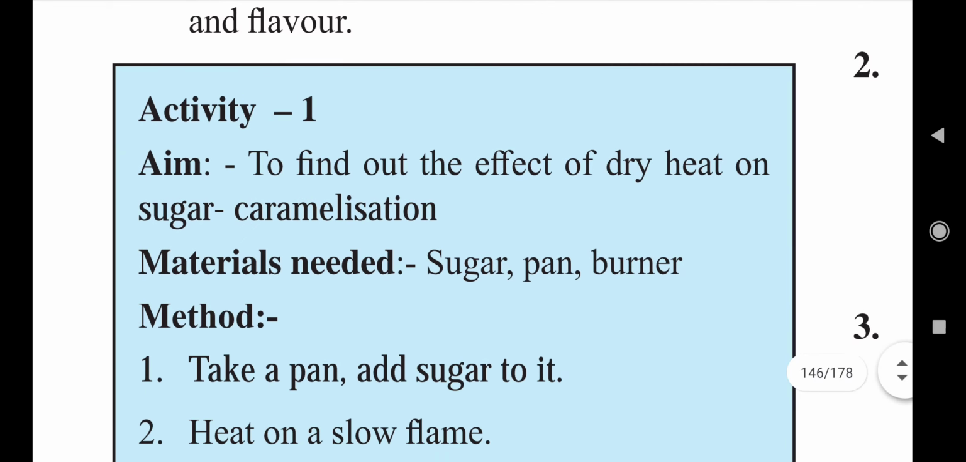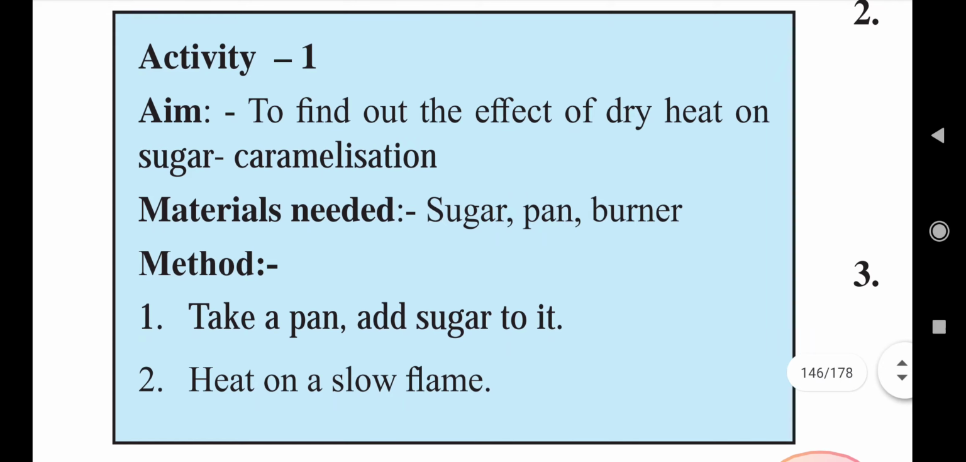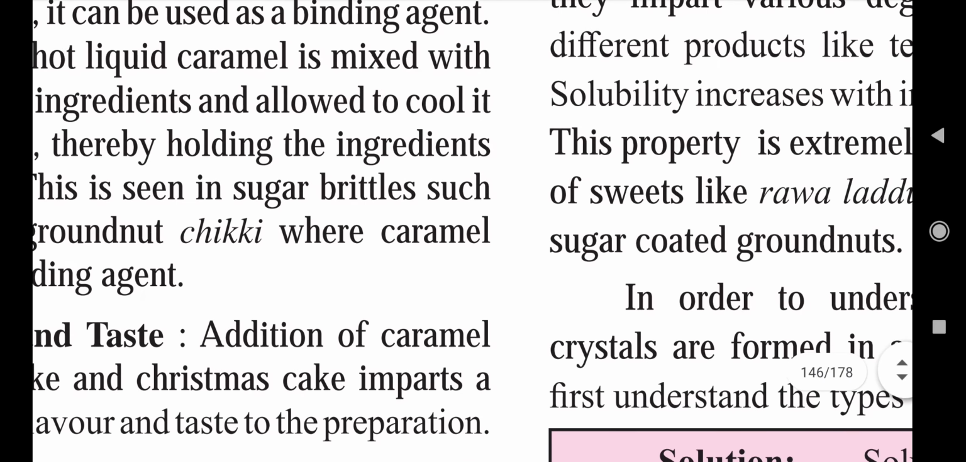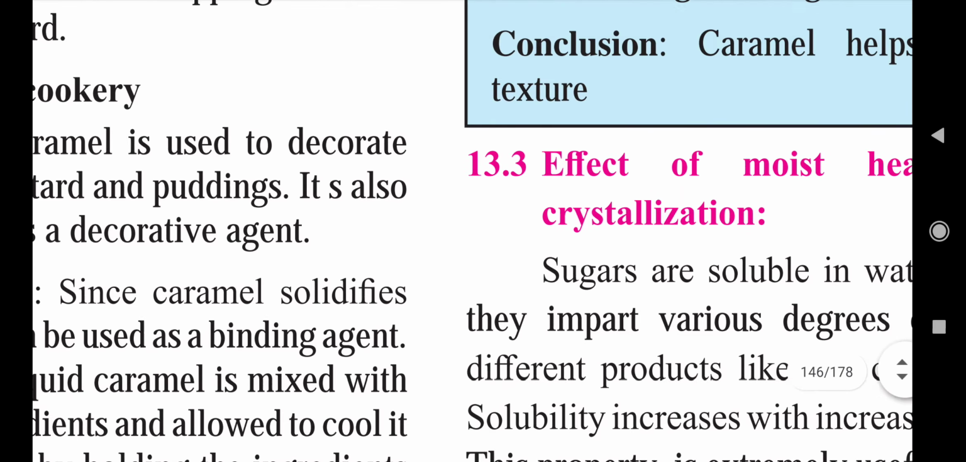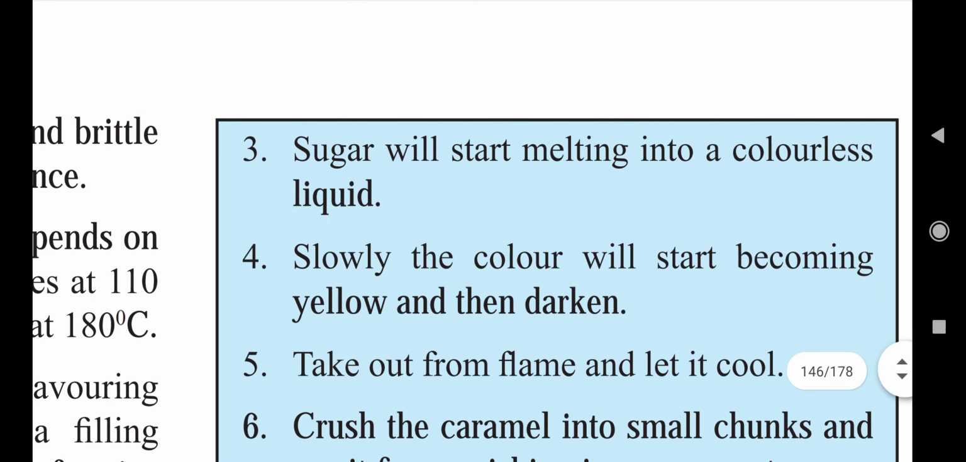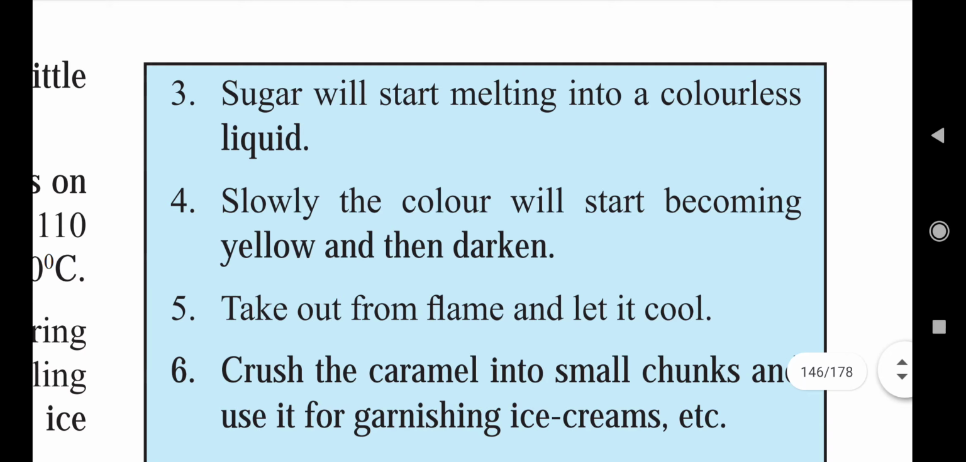So, here is one activity. Activity 1, aim: to find out the effect of dry heat on sugar, caramelization. Materials needed are sugar, pan, burner. So, what method do you have to follow? Take a pan, add sugar to it. Heat on a slow flame. So, first of all you have to take one pan, and to that pan you have to add some amount of sugar. And after that you have to heat it slowly.